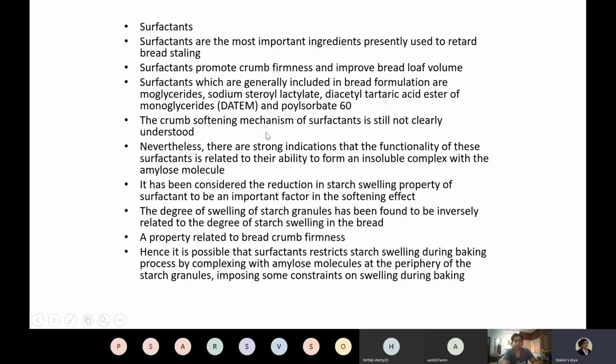Then surfactants also, I think I discussed sodium stearoyl lactylate, DATEM, and polysorbate 60, are very often used because they also prevent the crystallization of amylose and amylopectin molecules by forming a layer, or they form an insoluble complex with the amylose molecule. How amylose is rapidly involved in staling was discussed in the last lecture. Okay.